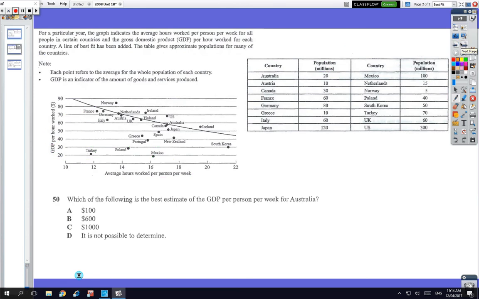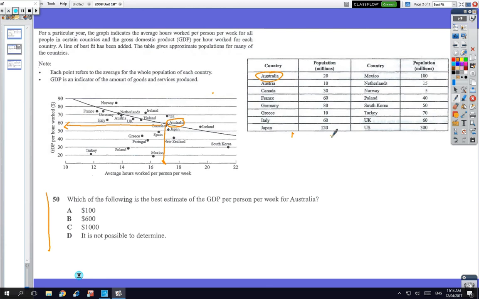Okay, so again, it's the same information. I just copied it across, and so we get this question here: what's the best estimate of GDP per person for Australia? Okay, so there's Australia, and you need to find Australia. Okay, so down that way and across that way. So have a go, and when you're ready, come back live.